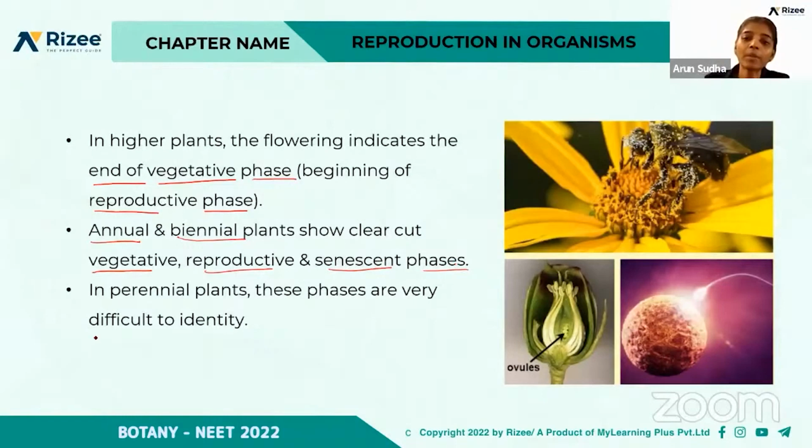But if you take the perennial plants, they grow and reproduce, and then they produce flowers in many seasons, right? So they are perennial plants. These phases are very difficult to identify in the case of perennial plants. That is, the vegetative, reproductive and senescent phases will not be seen clearly in perennial plants.